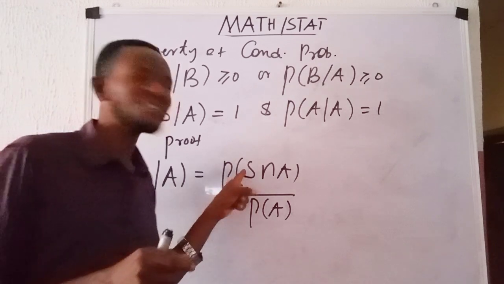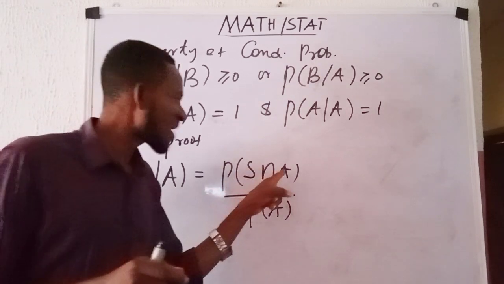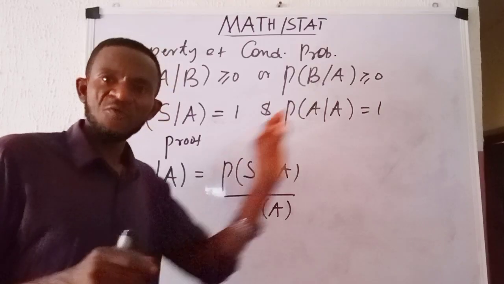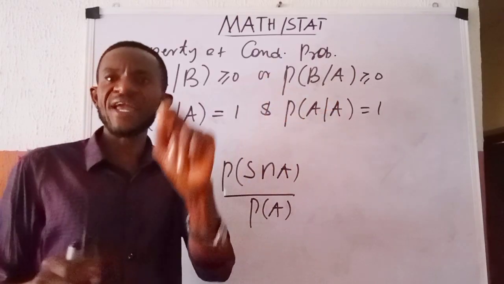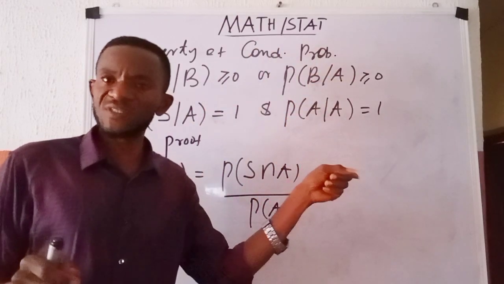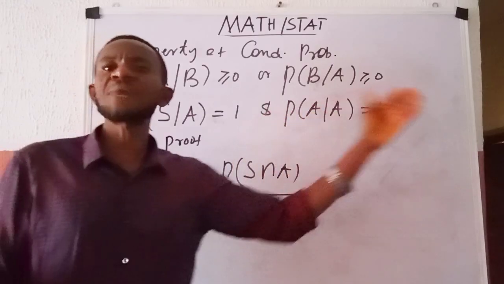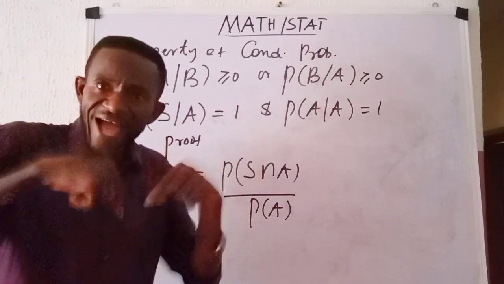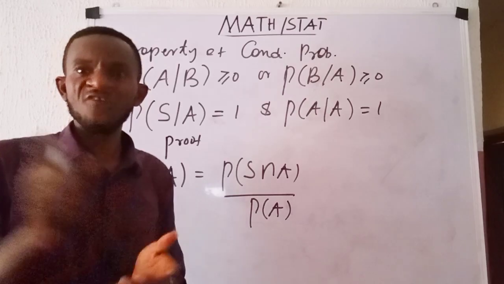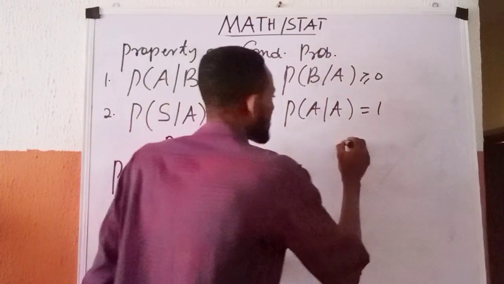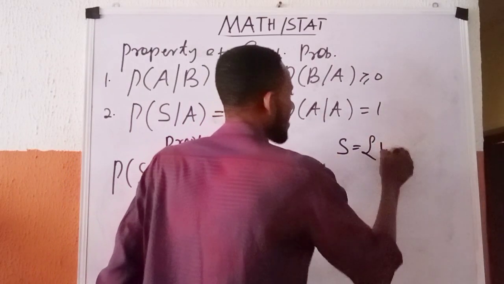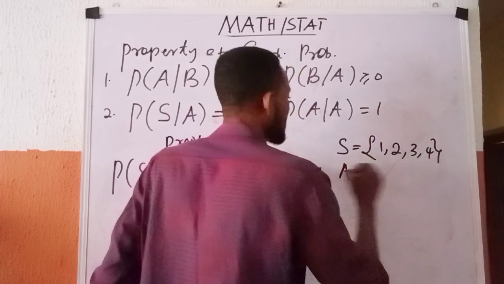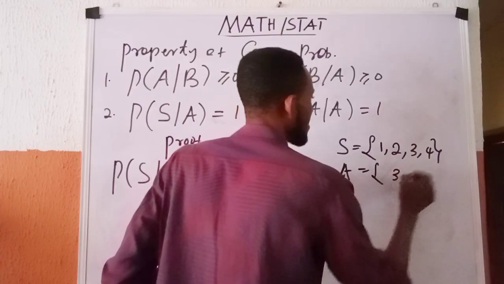And we are talking about a sample space and an event A that is contained in the sample space. If you have a sample space and another event which is contained in that sample space, it means that what that sample space and that event have in common is the same thing as that event. For instance, your sample space S is given as 1, 2, 3, and 4, and you have event A, which is 3 and 4.